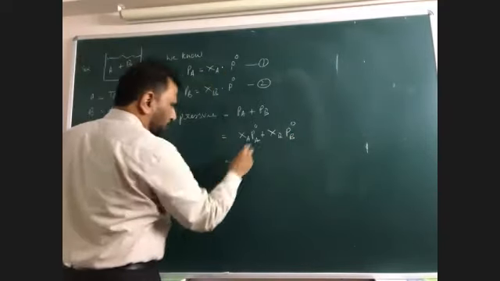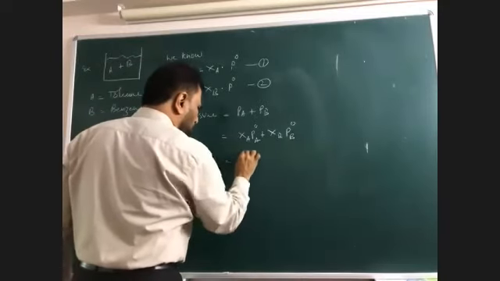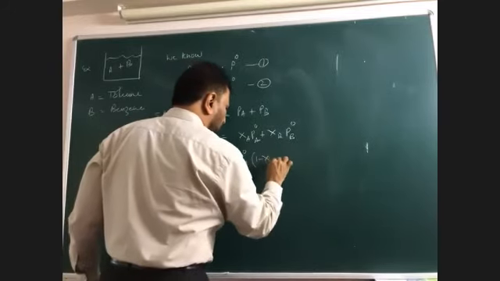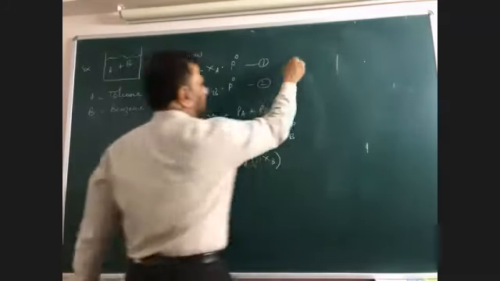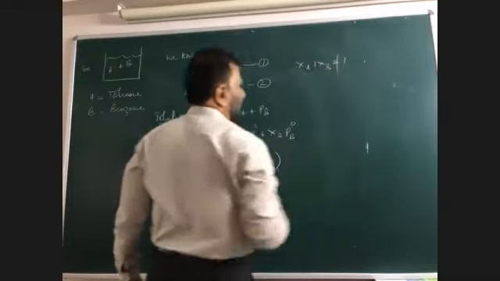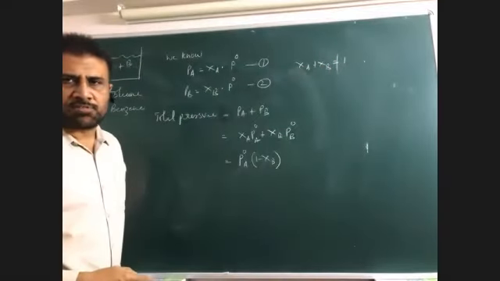Now look at this. P naught A into 1 minus XB can be written, since XA plus XB is equal to 1. Sum of mole fractions is always equal to 1.